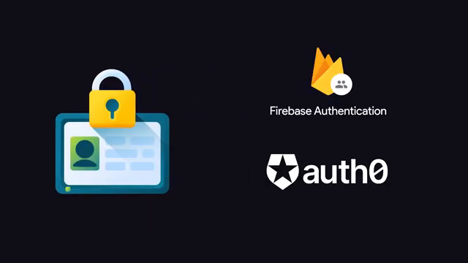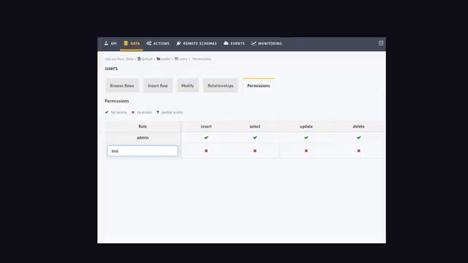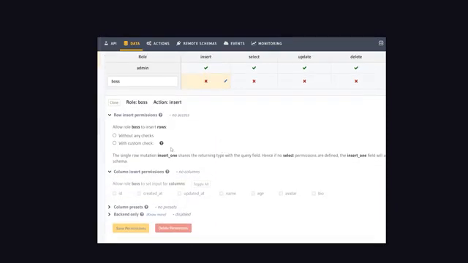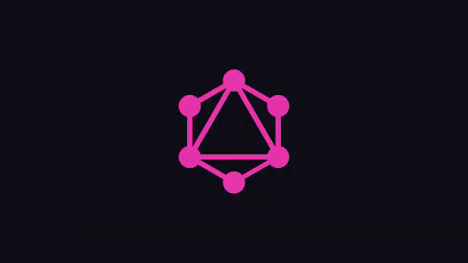Although you can easily connect your favorite authentication service and provide a role session variable when the user makes requests, which can then be used to implement role-based access control with the click of a button. Now, because the API is created with an industry standard like GraphQL, you can use any GraphQL client that you'd like to access the data on the front end.